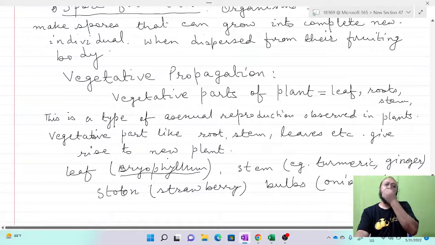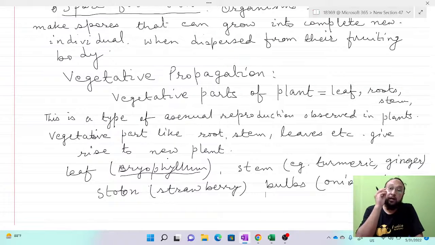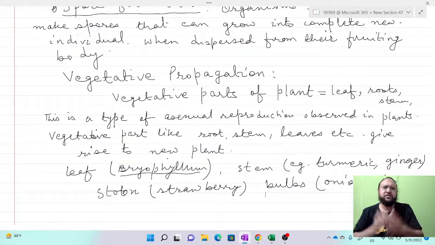Onion has scaly leaves. Onion is not the reproductive part; it is a vegetative part, because these are modified leaves, or a modified stem, and that gives rise to another new individual plant body. So from the bulbs of the onion, and in the case of lily plants also. These vegetative parts of plants form a new individual plant body, and that is called vegetative propagation, growing vegetatively.